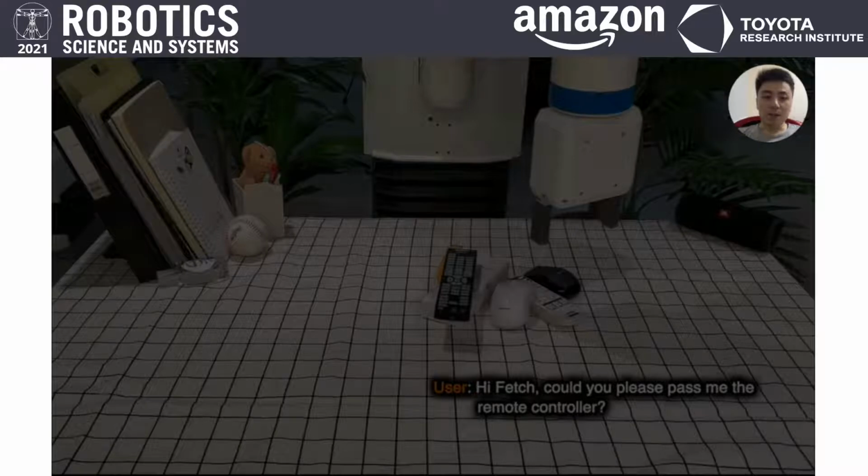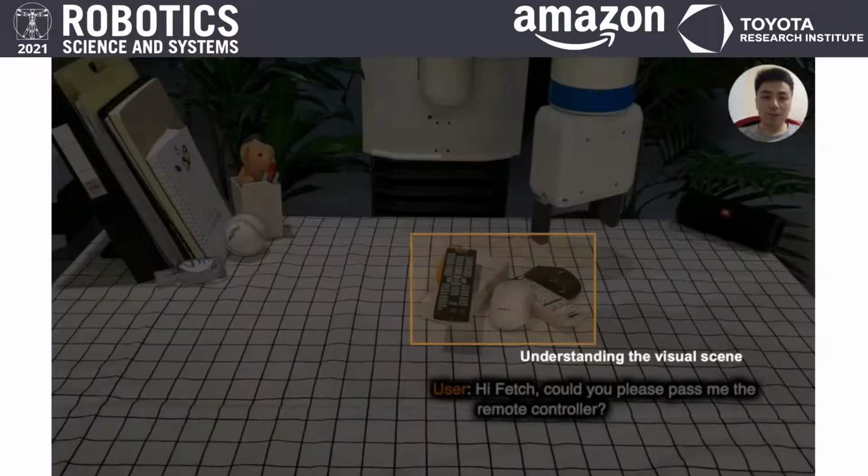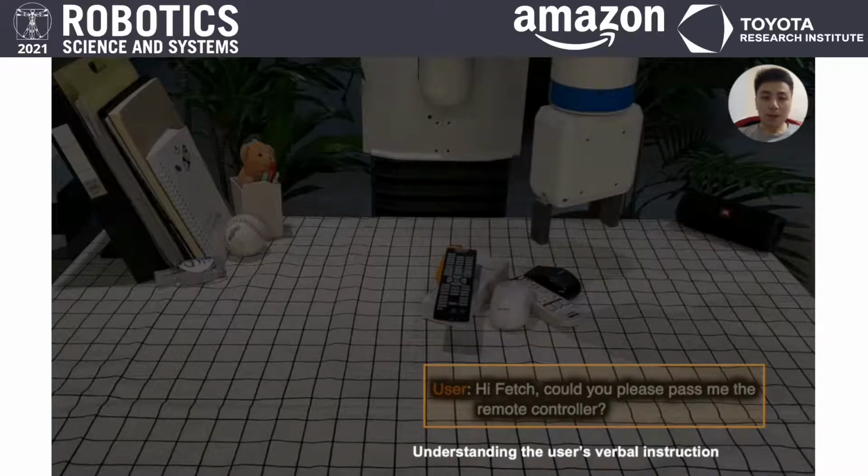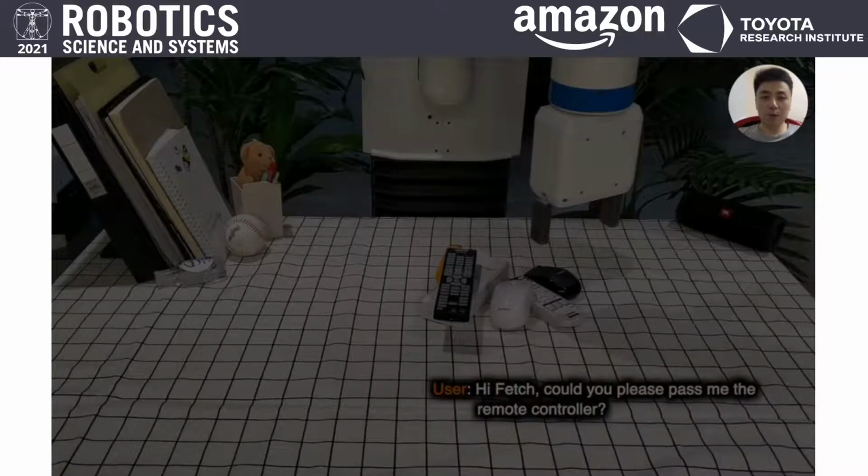To achieve this, there are several challenges. Firstly, the robot needs to understand the verbal concepts. Secondly, the robot is required to match the verbal instruction to the verbal concepts. And finally, due to clutter and physical constraints, the robot should understand the physical interactions and relationships among objects to avoid damages when planning grasping.